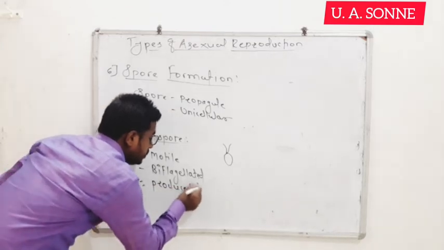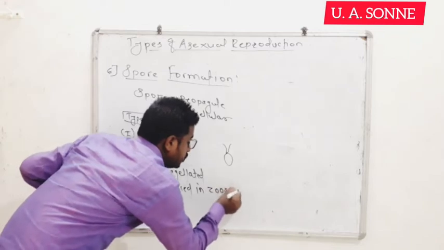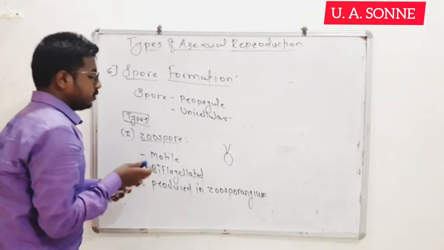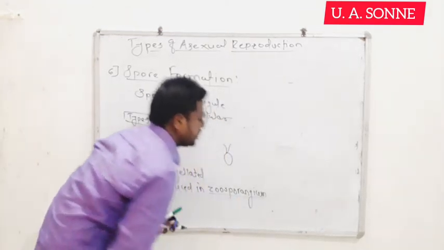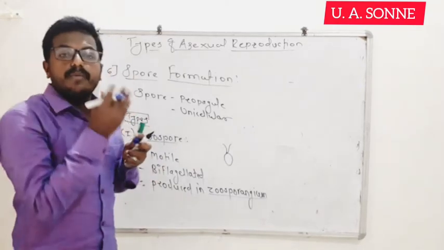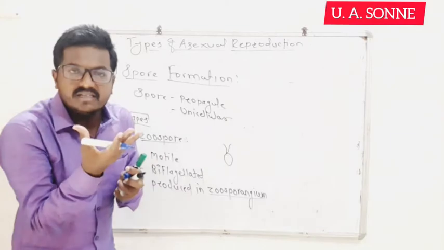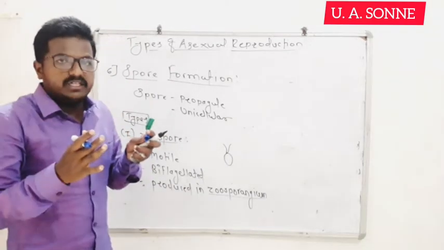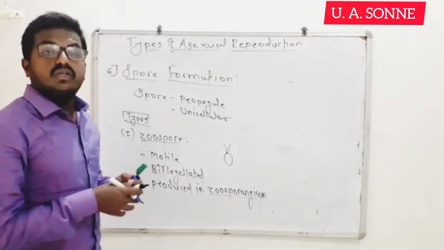Next, these zoospores are produced in the zoosporangium. What is zoosporangium? This zoosporangium is the fruiting body in which zoospores are produced. Actually, where are these spores produced? One spore is produced in a sporangium. What is a sporangium? A sporangium is the fruiting body. If it is a zoospore, then zoosporangium. In this way, these are produced in the zoosporangium.